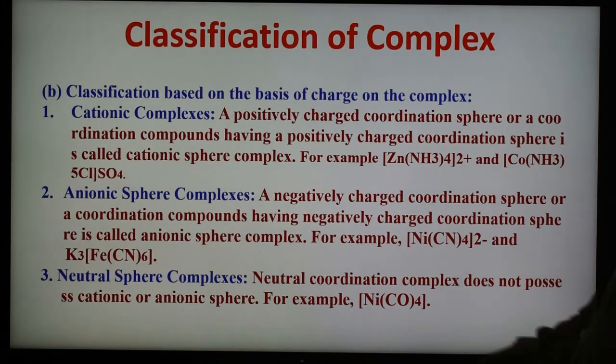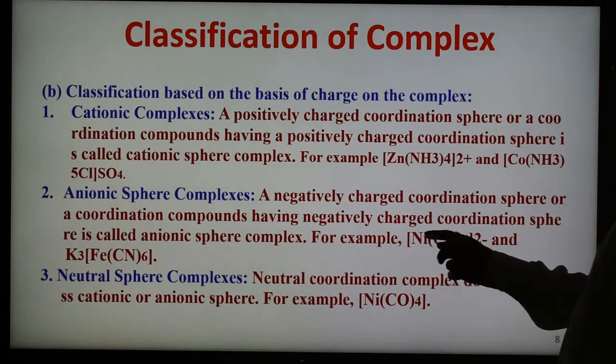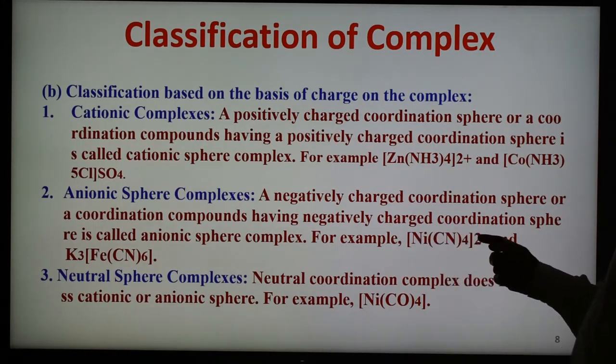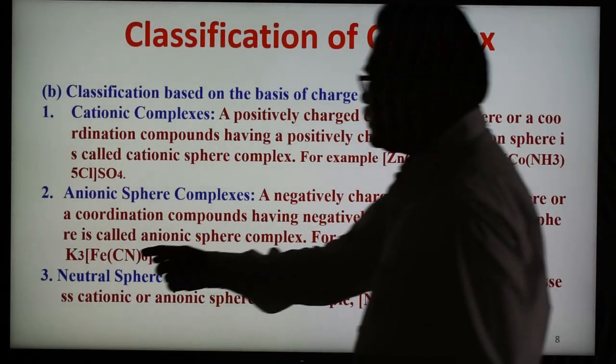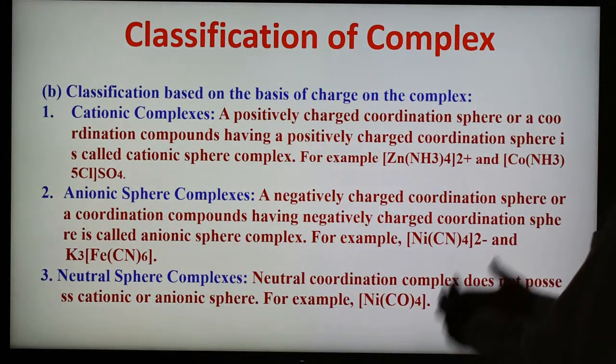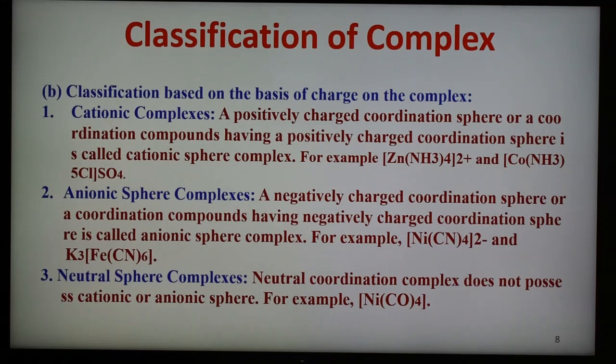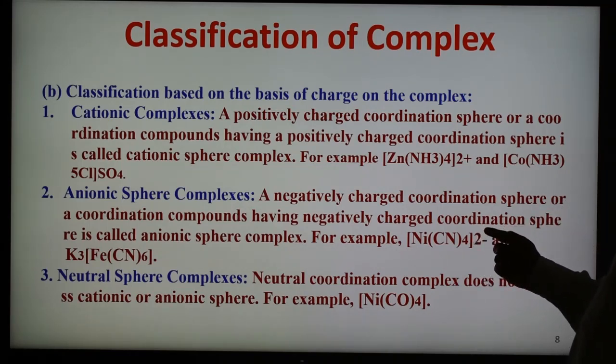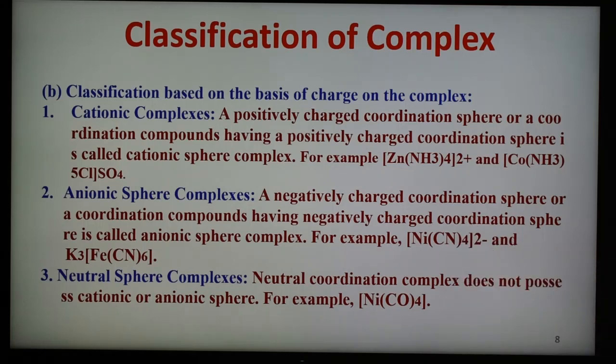Second is the anionic sphere complexes. In this case, a coordination compound having a negatively charged coordination sphere is known as an anionic sphere complex. An example is tetracyanonickelate(II), 2 minus. See, on this complex there is a 2 negative charge, or in this case K3, and here is a 3 minus. So a complex ion may be positive or negative, as we have already seen. Since the complex has a negative charge, it is known as an anionic sphere complex.